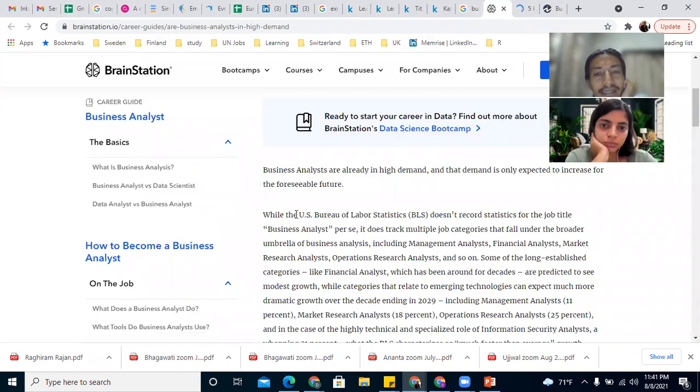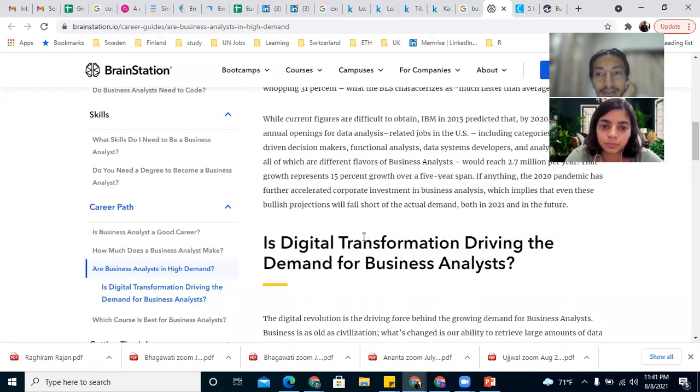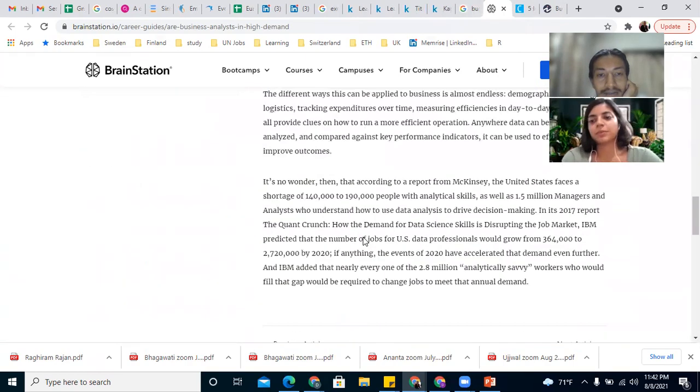See, the roles in India for business analyst and abroad, let's say US or UK, are different. In India, it's more of data analyst and less of core business analysis. Outside, it's more of business analyst, the bridging between the tech team and the clients.